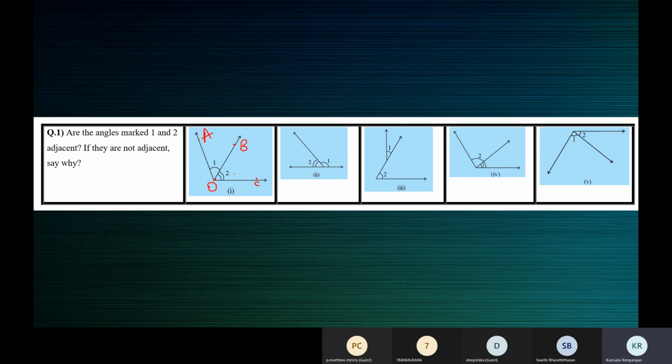Anugraha, how do you name angle 2? How do you call angle 2? Deepshika? Ma'am, BOC or COB. Which are the arms of angle 2? Ma'am, BOC, ma'am. No, which are the arms?